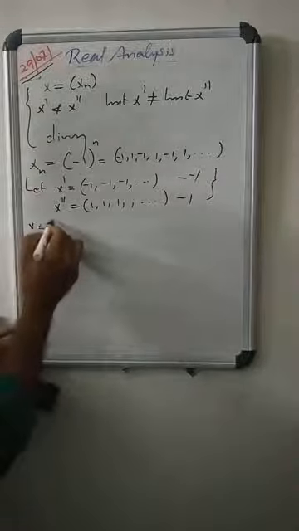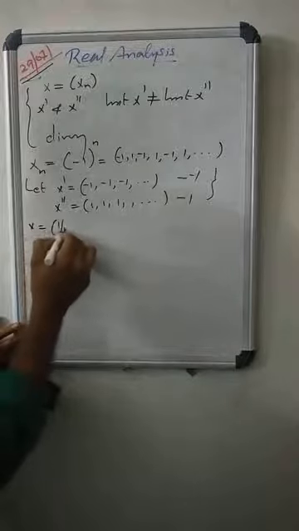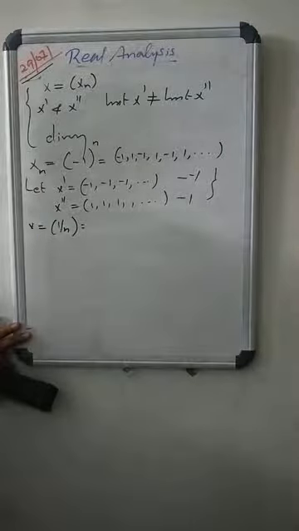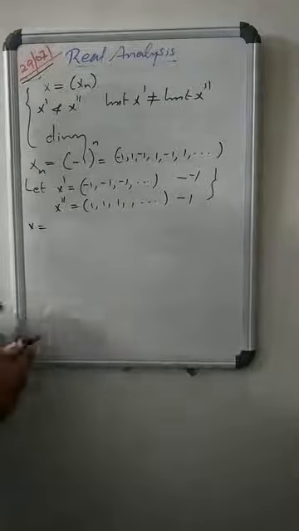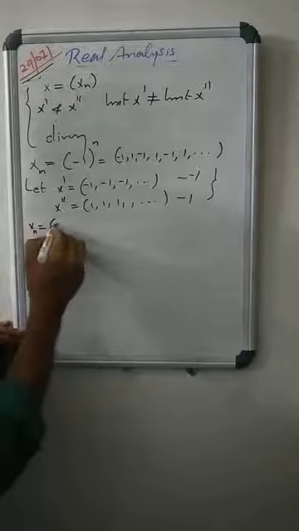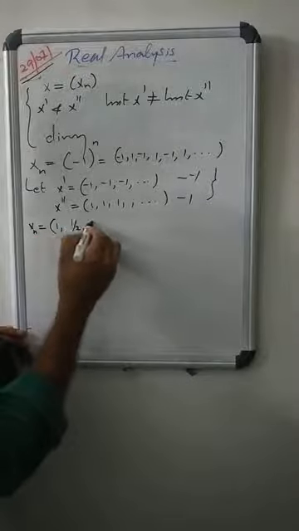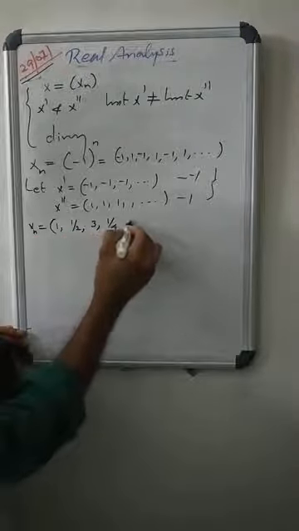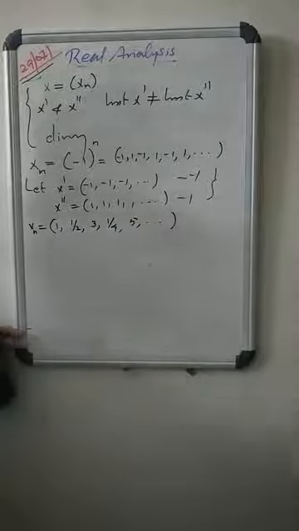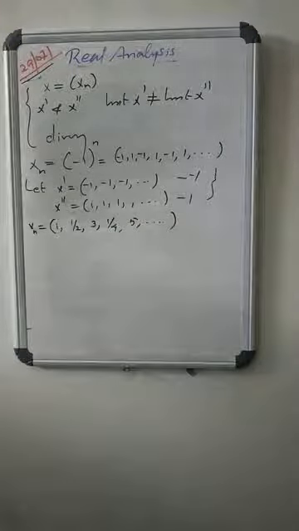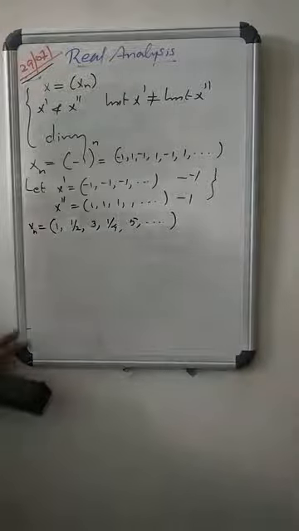Suppose we consider another one. Consider the sequence X = (xn), which is 1, 1/2, 3, 1/4, 5, etc. Consider this sequence. So how to define it here?